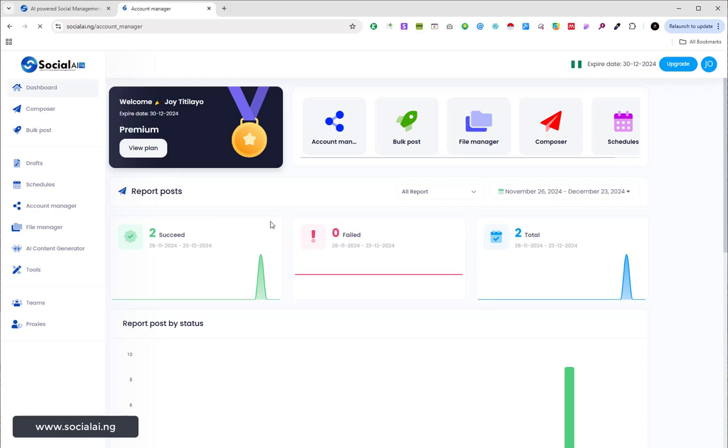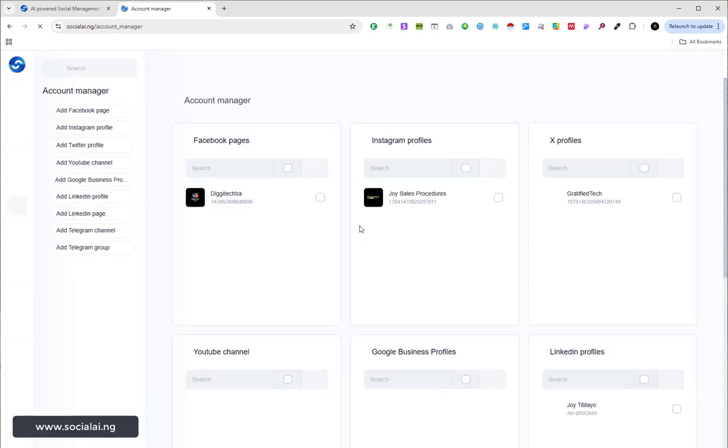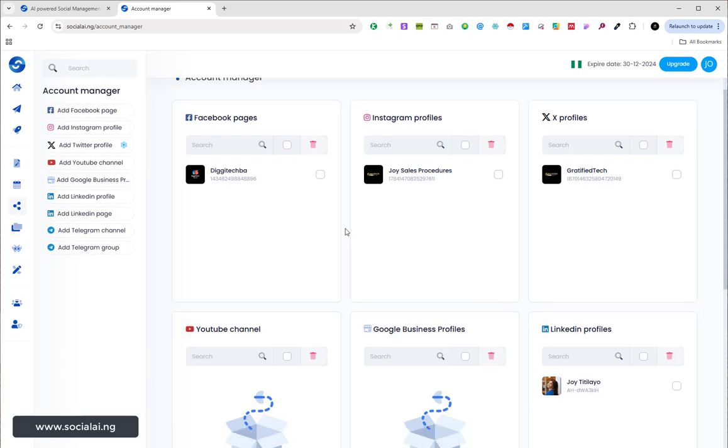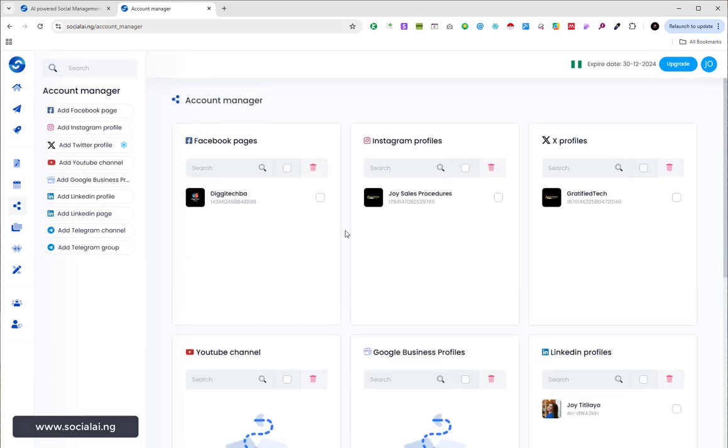In this account manager, this is where you can add your social media accounts. And mind you, this platform is integrated with the official APIs of all these social media platforms. So you don't need to make use of proxies, or you don't need to have the fear of account blocking and so on and so forth. And you can also manage multiple accounts or multiple profiles from this particular dashboard.